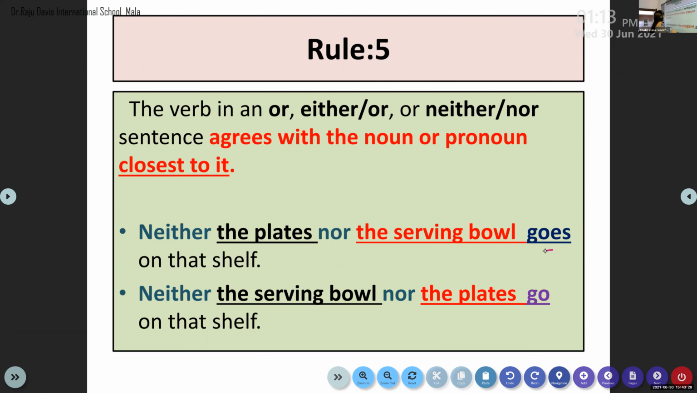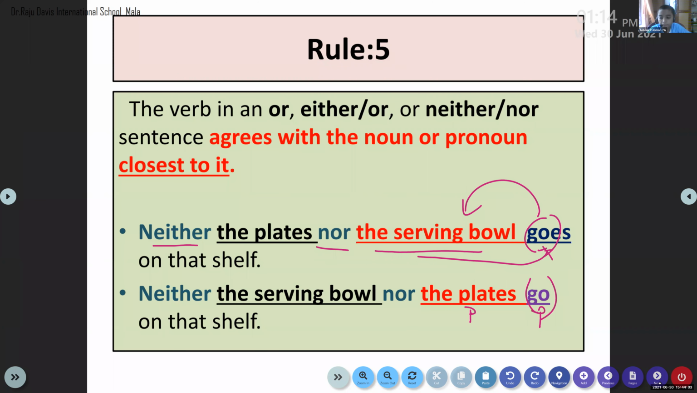See here, in the first sentence, neither plates nor serving bowl goes on the shelf. Neither the serving bowl nor the plates go on that shelf. In one place I have used goes, in the other place I have used go. Because if it is connected using neither nor, either or, I should look at the subject used before the verb. If it is singular, I should use a singular verb. If the subject before the verb is plural in form, I have to use a plural verb here. Am I clear? Yes, ma'am.